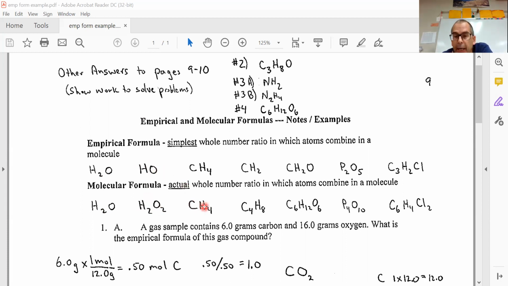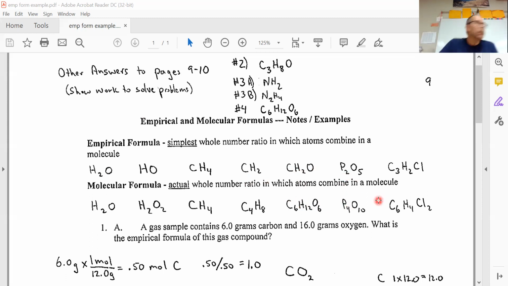Methane is CH4. That's the actual formula. The simplest formula would also be CH4. This would be butene, it's C4H8. If I divide everything by 4, the simplest formula is CH2. C6H12O6 is glucose, but the simplest formula is, divide everything by 6, CH2O. This one, divide everything by 2 to get here.